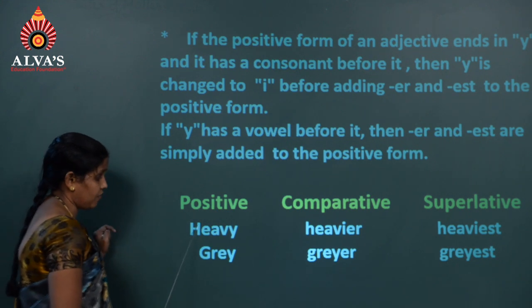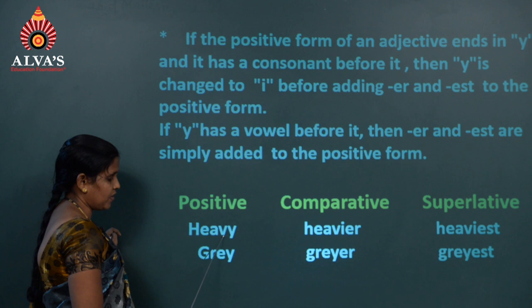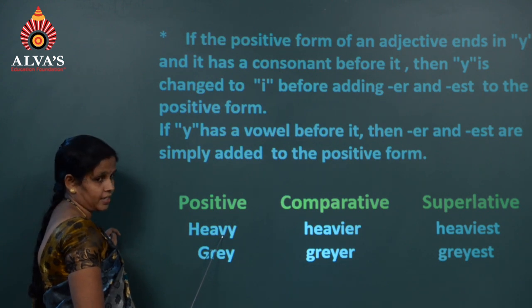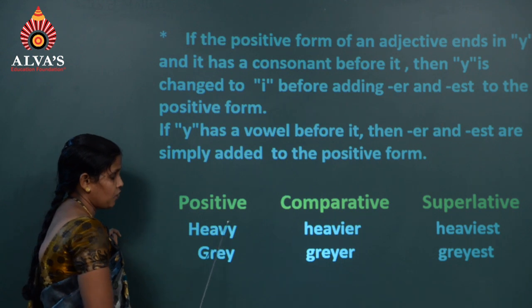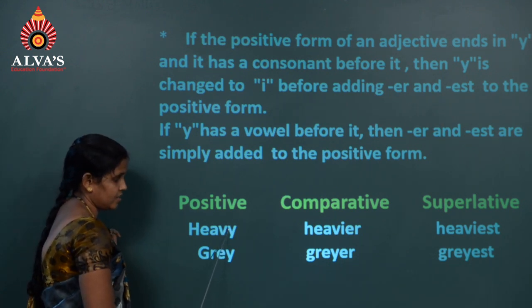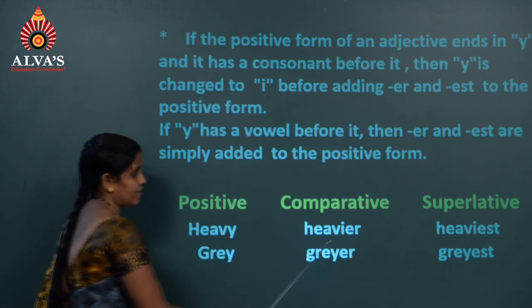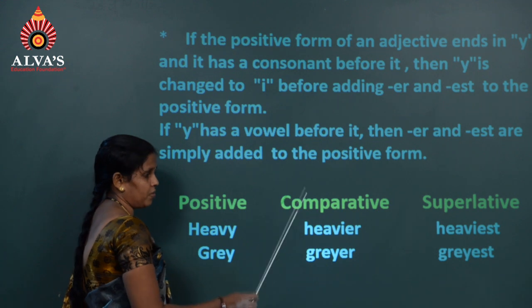Example, heavy. Here y is the last letter and before that a consonant is there, v. Then we have to write i instead of y and simply add er, and the comparative will be formed.